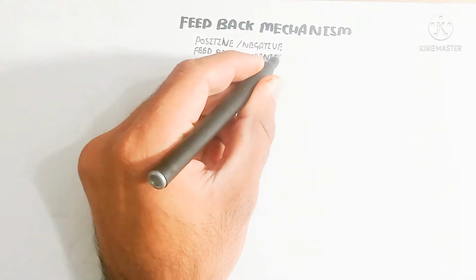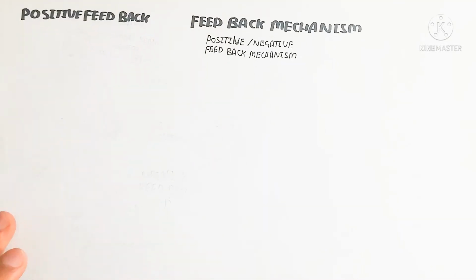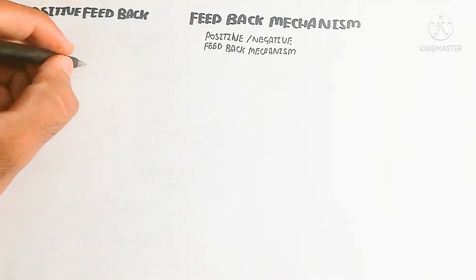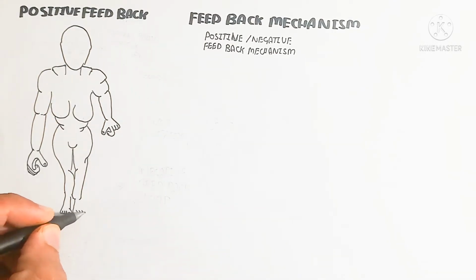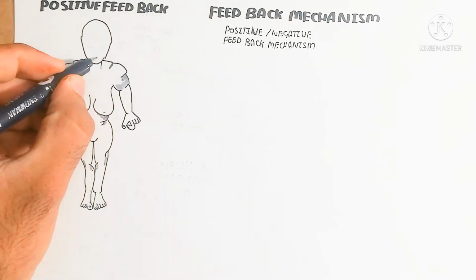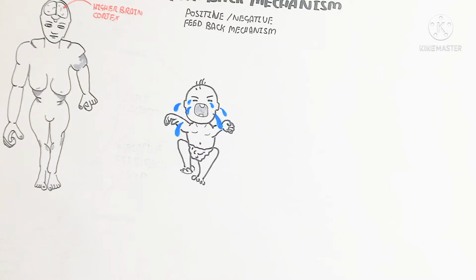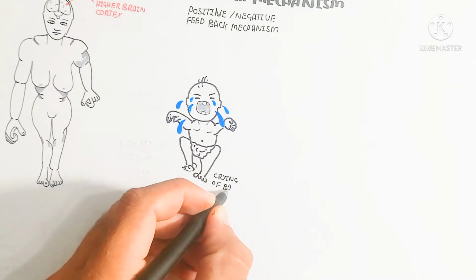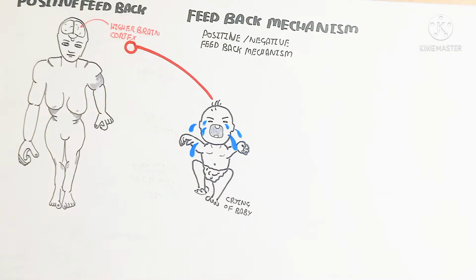First of all, we will understand the positive feedback mechanism for the lactation of milk. It means the production of milk in the female body, so the mammary gland is very important. Here is the person, which contains a higher brain cortex. This higher brain cortex is very important when the sensation of the baby crying stimulates the hypothalamus neurosecretory cell, which will stimulate the PIH cell,